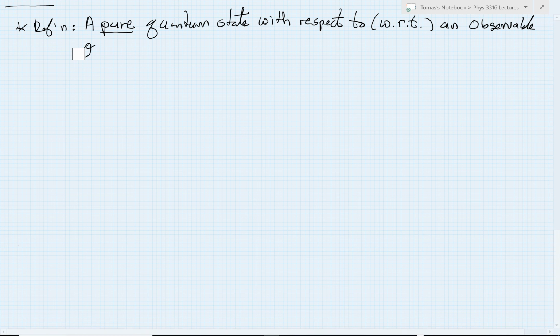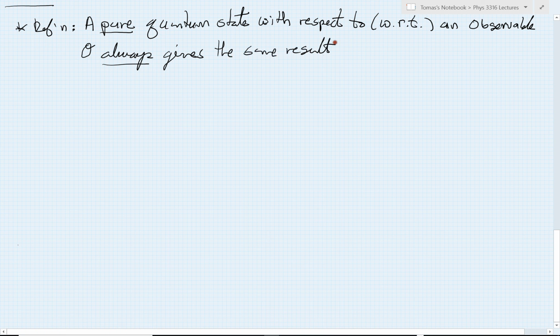So a pure quantum state with respect to an observable always, and this is the key, always gives the same result for measurements of that observable. It always gives the same result, O naught, and we'll call that result we always get. It's not theta, it's an O. It won't become confusing for us, but let's try to be careful. It always gives the same result, O naught, so some particular result that it always gives for measurements of O.